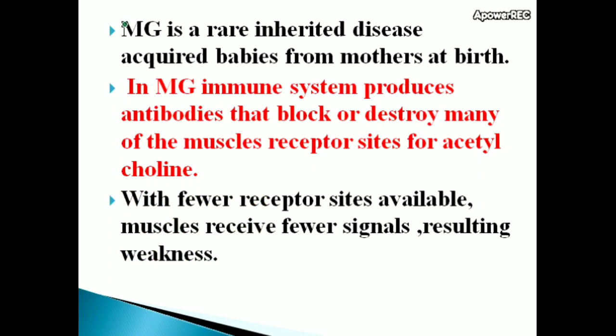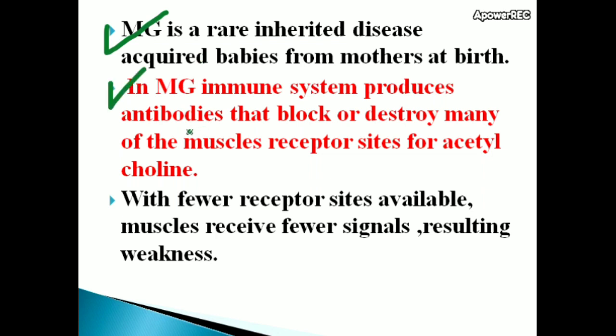Myasthenia gravis is a rare disease acquired through fetal transmission from mothers, also following birth.